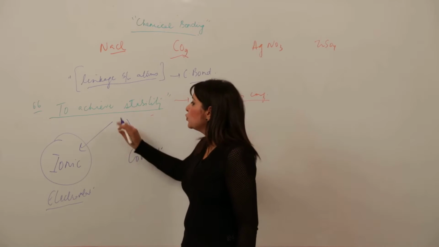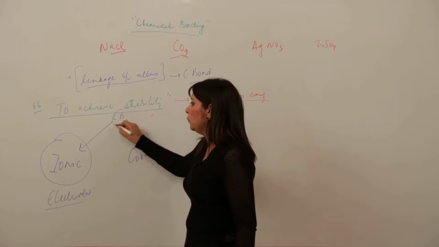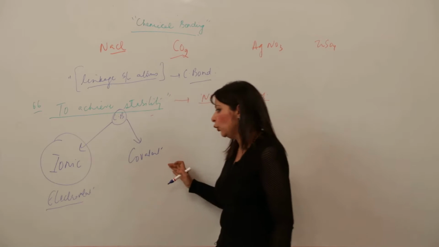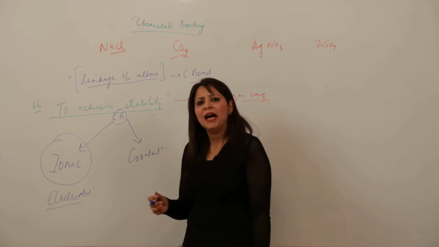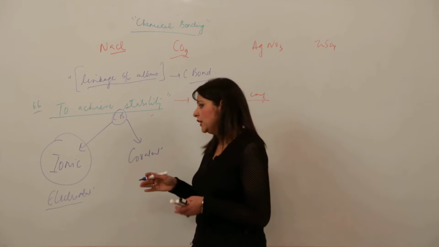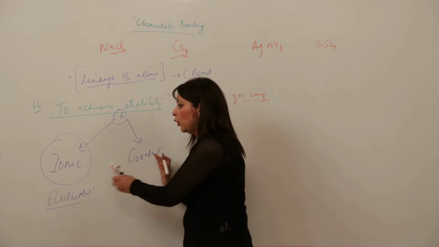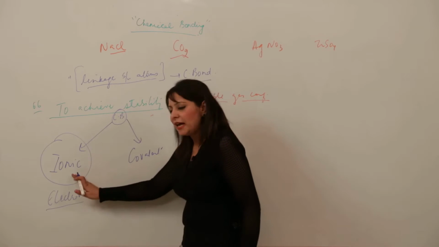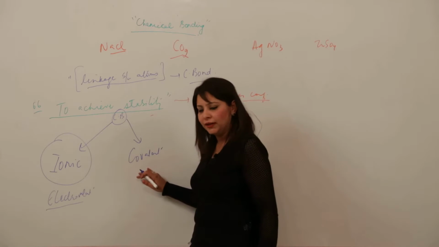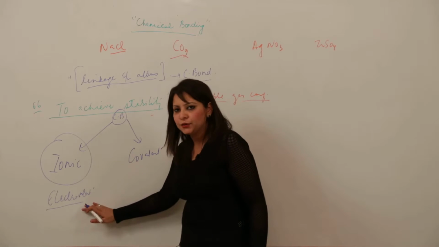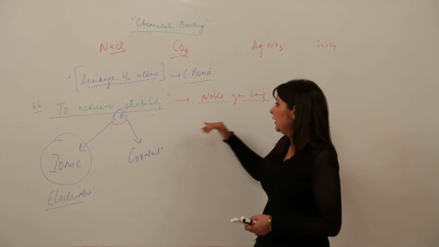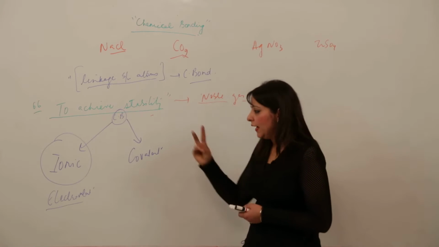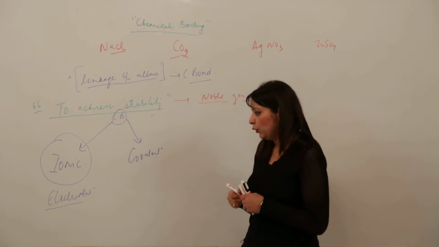There is one more bond, the coordinate bond, but that we will take up in a higher class. For this moment, just focus on these two kinds of bonds, ionic and covalent. Ionic is also called electrovalent, right? To achieve stability, to achieve noble gas configuration, two kinds of bond are possible, ionic and covalent.